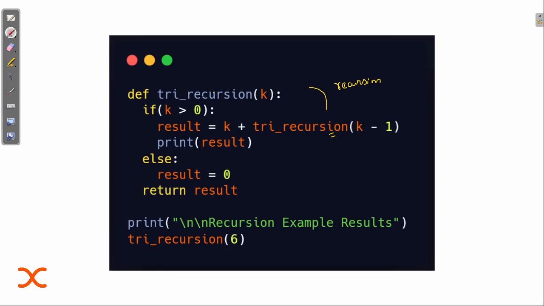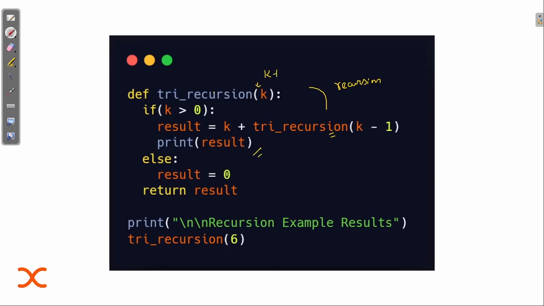Okay, I'm calling my name, the same way. Here is the example of how you do it. Result is equal to k plus try recursion, and then the parameter is decreased by 1. That is, now the parameter that is sent here is k minus 1. Are you getting my point?